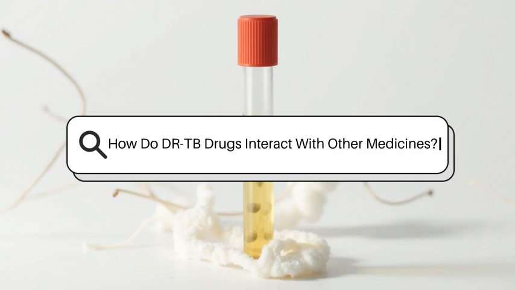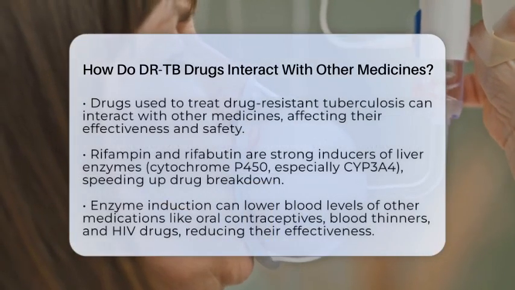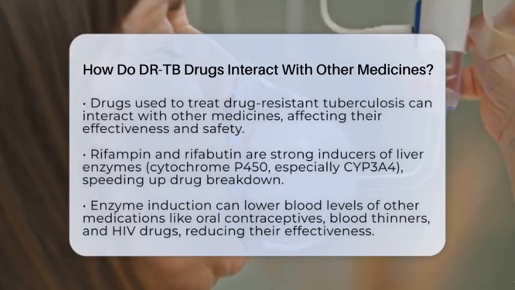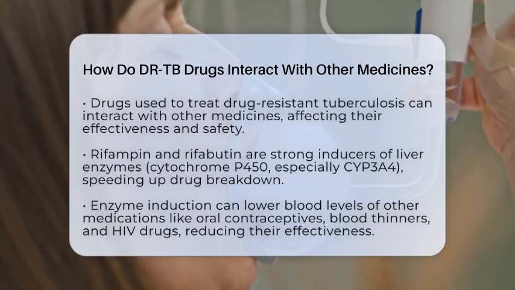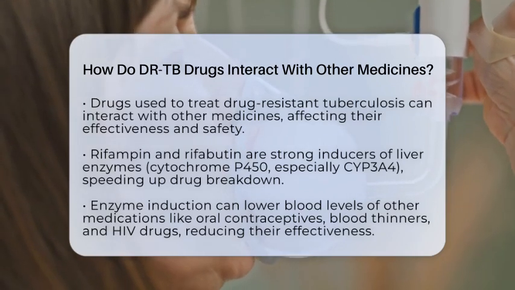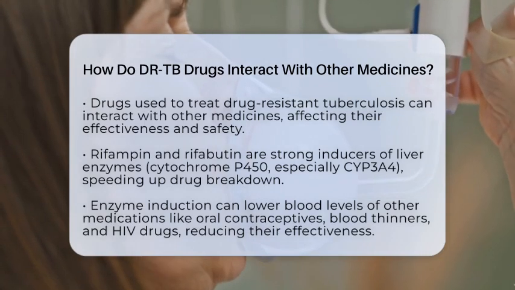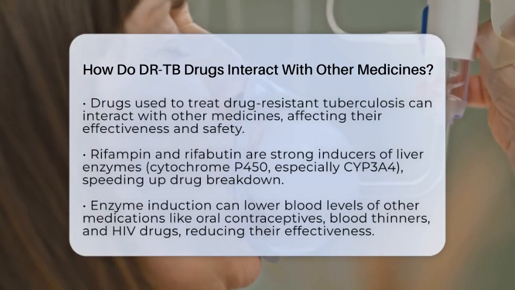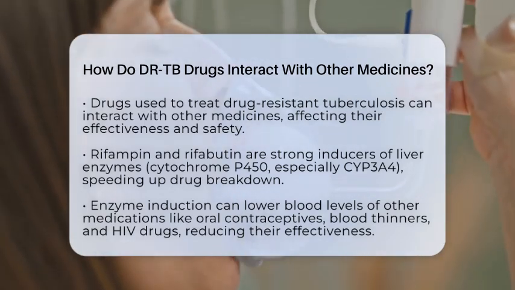How do DR-TB drugs interact with other medicines? Imagine trying to keep a busy city running smoothly with many different systems working together. That's similar to how drugs used in treating drug-resistant tuberculosis interact with other medicines. When patients are on complex treatment regimens, especially with drugs like rifampin or rifabutin, these interactions can influence how well the medications work and how safe they are.